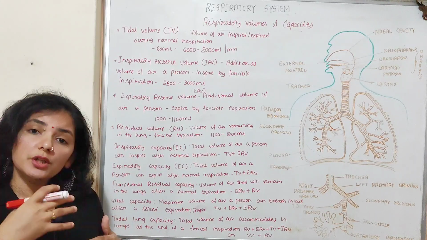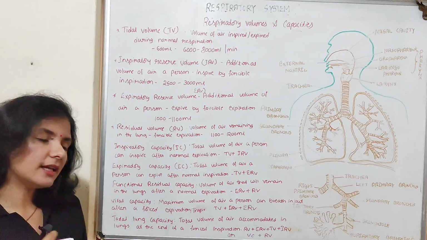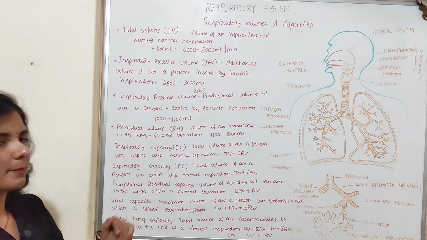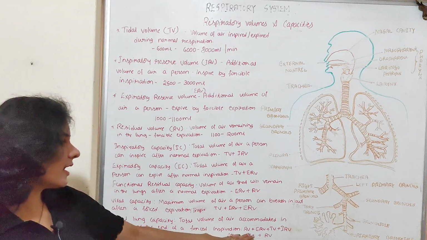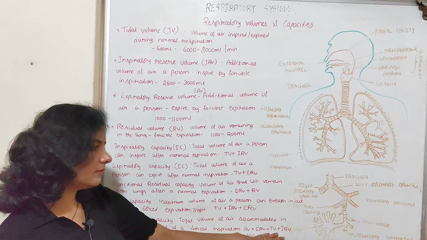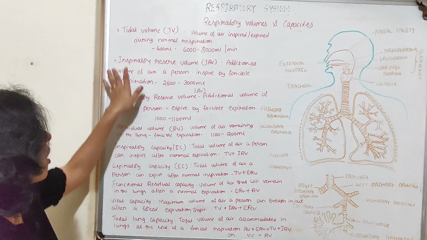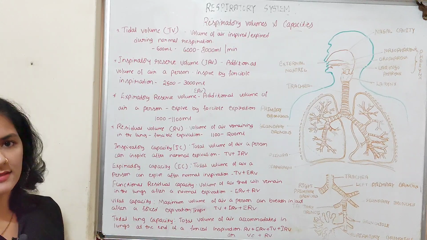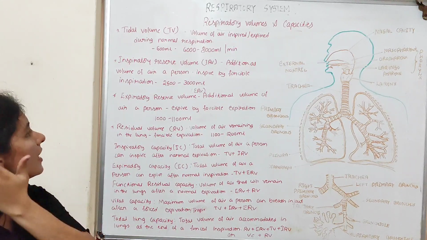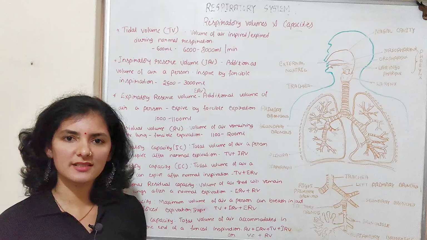After this, whatever the amount of air that is present in the lung is nothing but the total lung capacity. So it includes addition of all the volumes, that is RV, ERV, TV and IRV. So all the volumes together is total lung capacity. So that is all about the respiratory volume and its capacity.